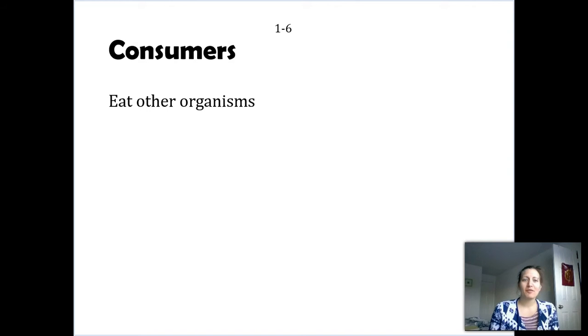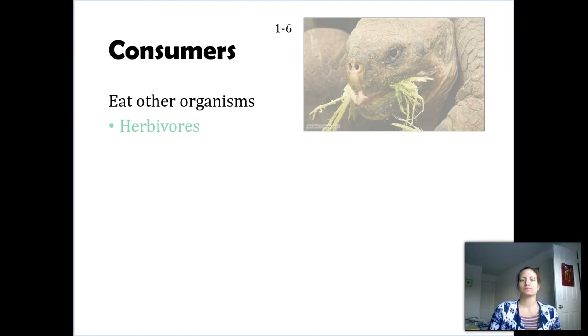But the number of producers on Earth is, well, pretty small, or at least what we interact with on a day-to-day basis. Most of the things that we think of are consumers. These are actual organisms or animals that can't photosynthesize. We can't use chlorophyll and make our own energy. Instead, we get energy from eating other organisms.